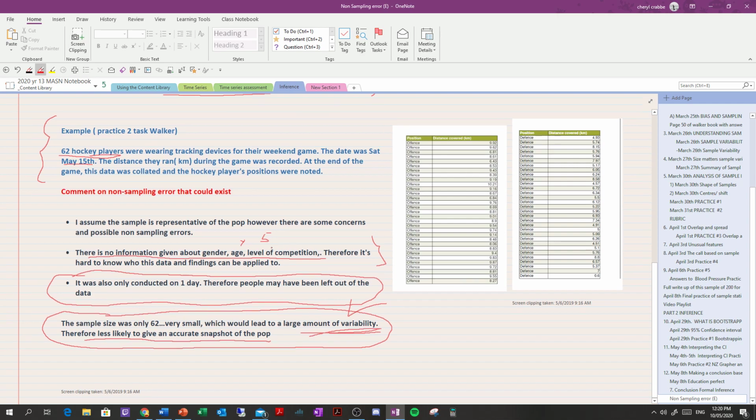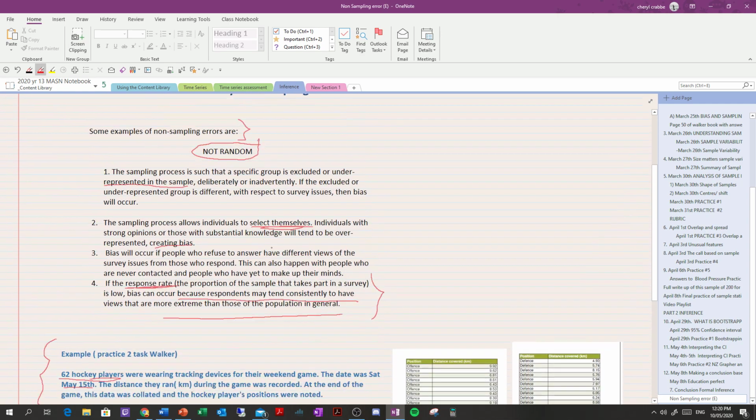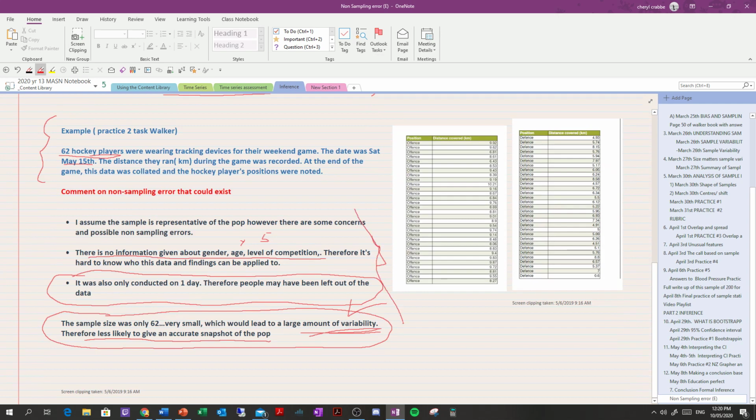So we have some issues. And so this is what you need to talk about. You don't do a lot. You notice that this is sufficient. You need to talk about 1 or 2 sampling errors and how they might impact the application of this data and the findings to the population and so on. But you don't need to go into huge depth. You don't have time. It's a poster. It is not a dissertation. And that's pretty much it.